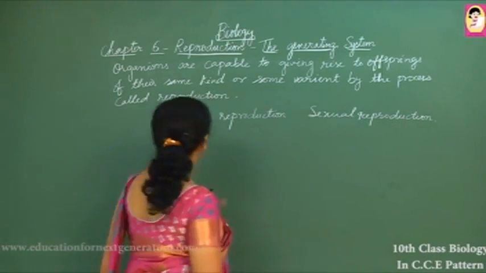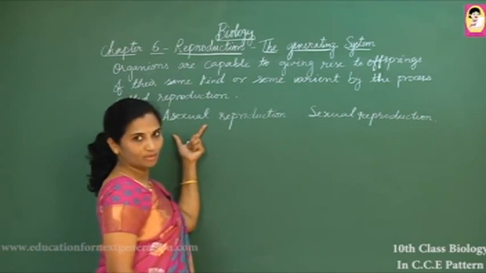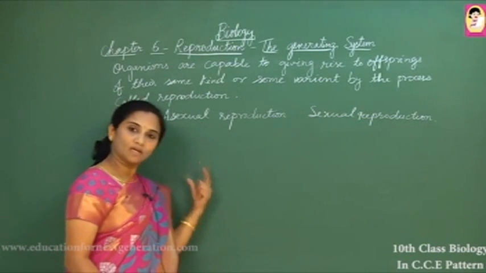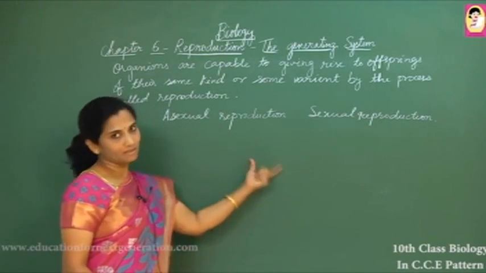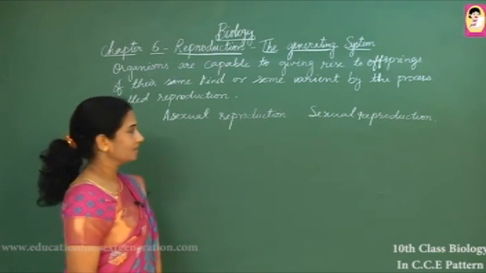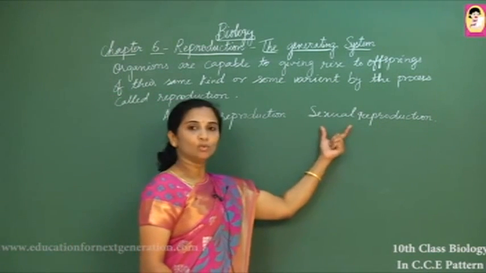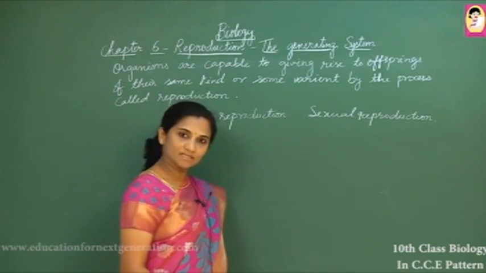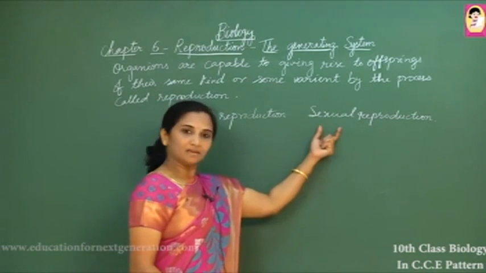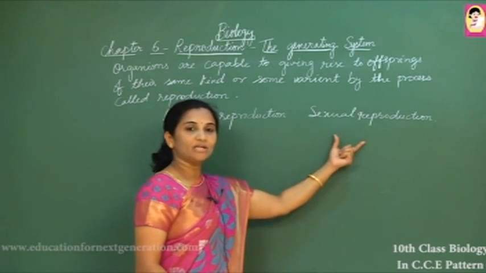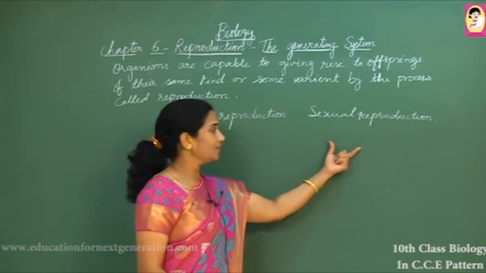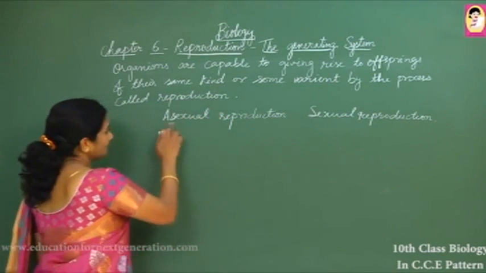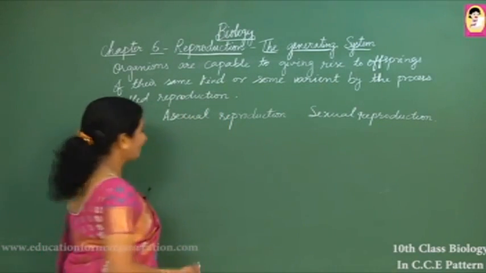What is the difference between sexual and asexual mode of reproduction? In asexual mode of reproduction, only one organism is taking part in producing the offsprings. In sexual reproduction, two animals or plant parts undergo this process, like male gamete and female gamete undergoing fusion and producing the offsprings. Now let us see an example of paramecium.